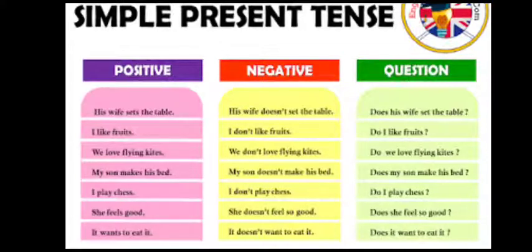Now second example, I like fruits. It is a habit of mine or a character of mine, which comes in the category of simple present tense. I do not like fruits. This comes in the category of negative sentence, and we have added do not. And, do I like fruits? This is the question form. We love flying kites. We do not love flying kites. Do we love flying kites? Okay. So, my son makes his bed.